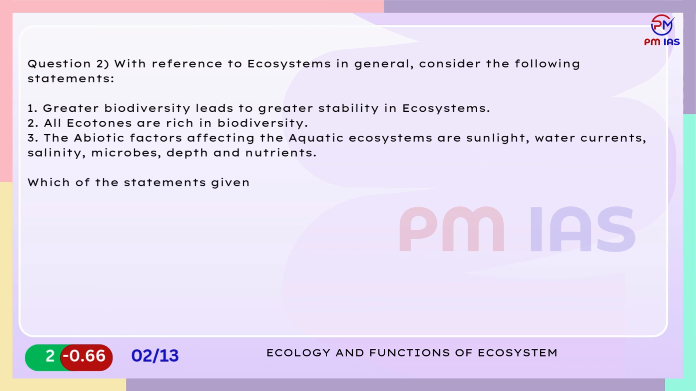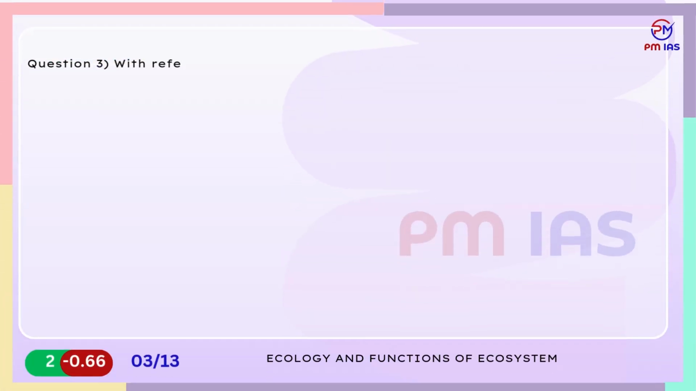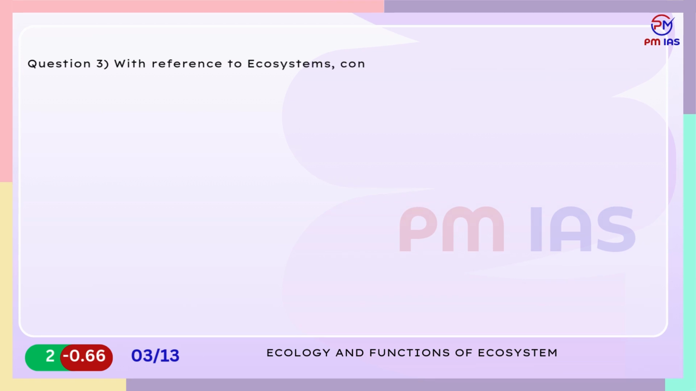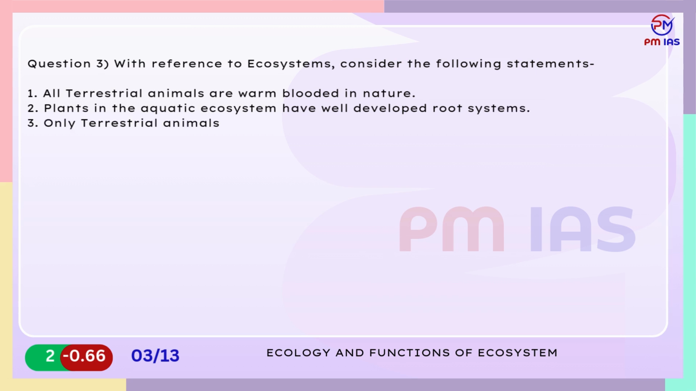A. 1 and 3 only. B. 2 and 3 only. C. 1 and 2 only. D. 3 only. Question 3. With reference to ecosystems, consider the following statements. 1. All terrestrial animals are warm-blooded in nature. 2. Plants in the aquatic ecosystem have well-developed root systems. 3. Only terrestrial animals breathe through their lungs.